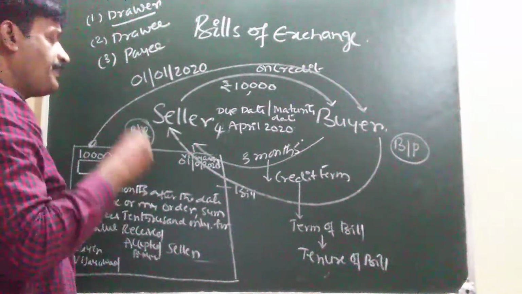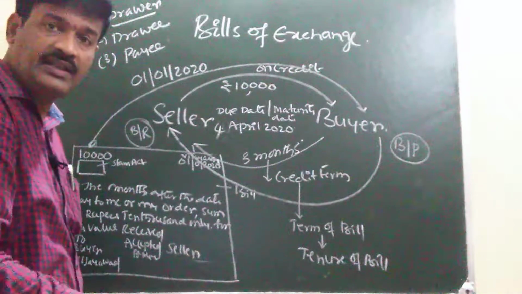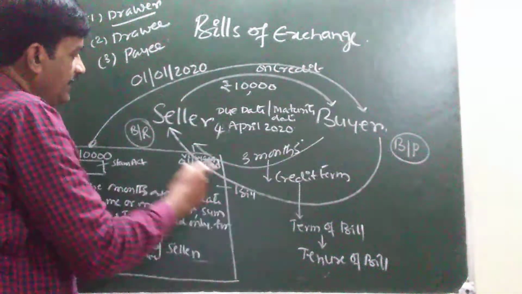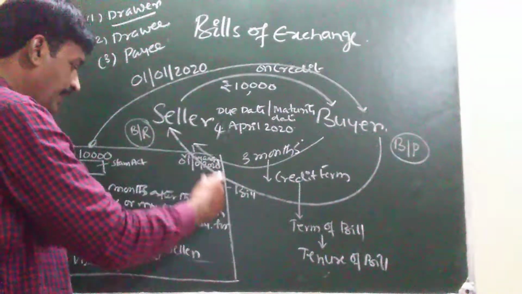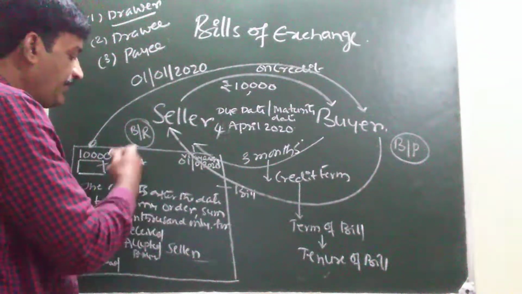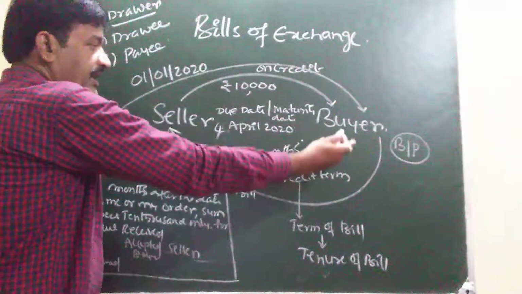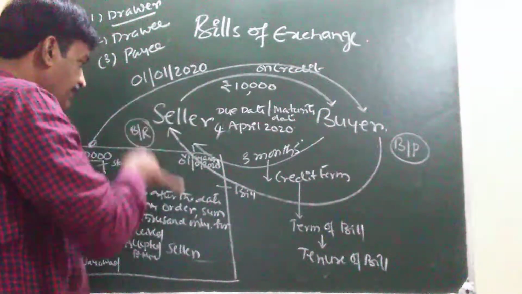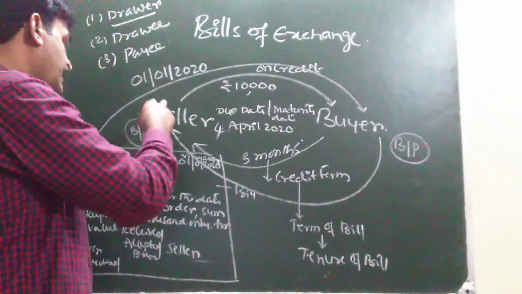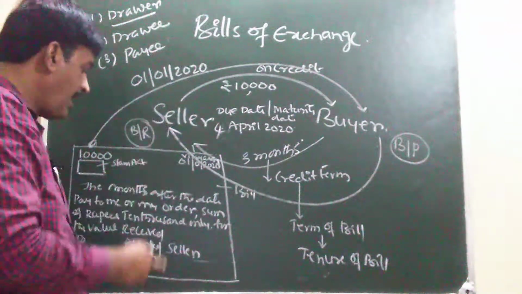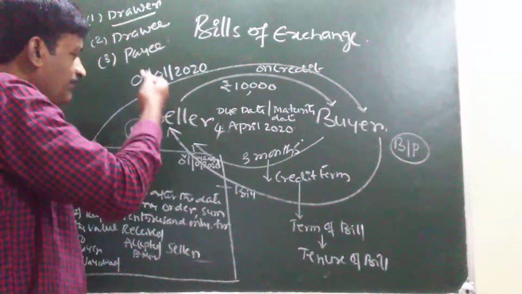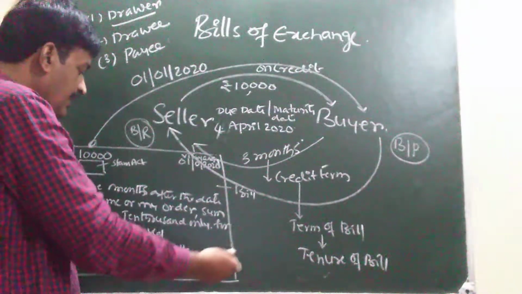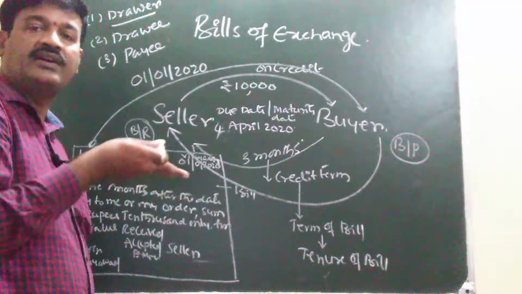Drawer, the person who draws the bill, that person is called drawer. In this example, seller is what? Seller is preparing the document. After preparing the document, he sends it to the buyer for acceptance, and after acceptance, it becomes the bill, and he is the holder of the bill, and is also the maker of the bill. The person who draws the bill is called a drawer.